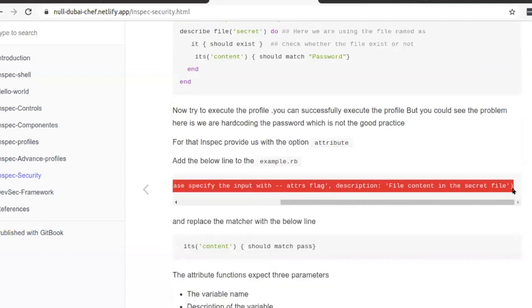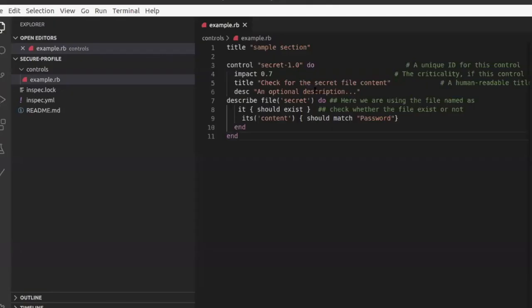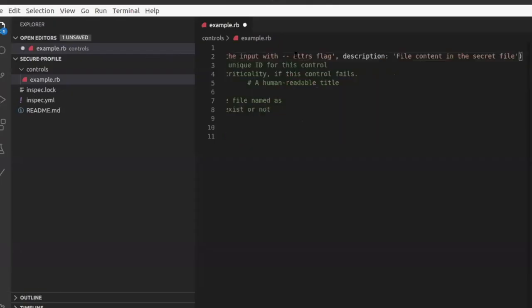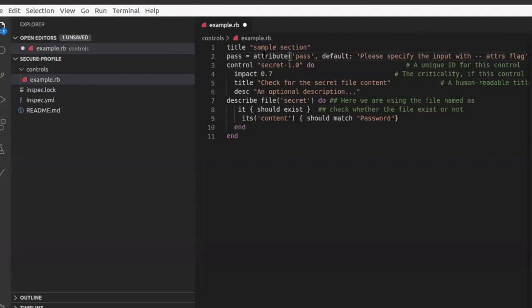So I'll just copy paste here and I will explain this one. I'm just storing using the password variable and storing the attribute. So the attribute basically expects three parameters. The first parameter is the variable name that we want to pass.